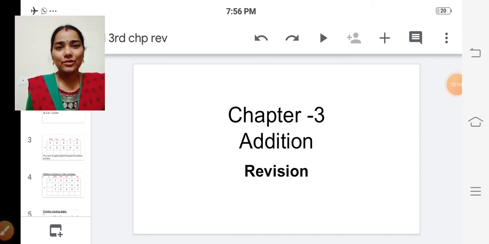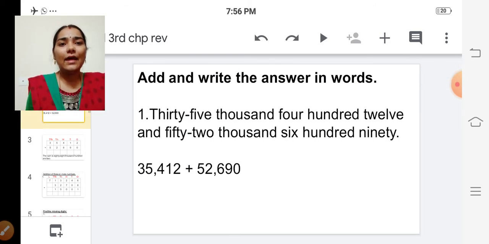Today we are going to revise chapter number 3, addition. What is the name of the chapter? Addition. Okay, children. First one, add and write the answer in words. So here they have given the numbers in names. So we have to convert it to the numbers and we have to add them. And finally we have to present the answer in words.